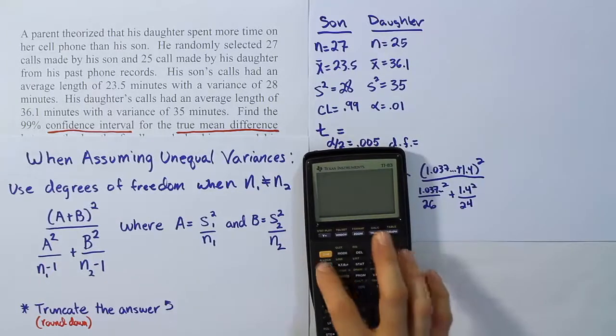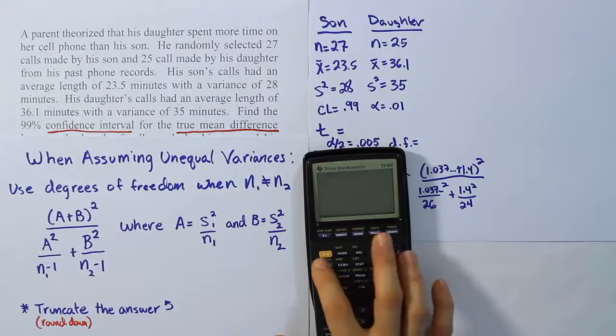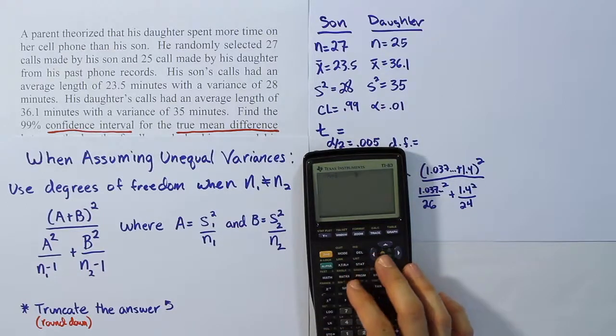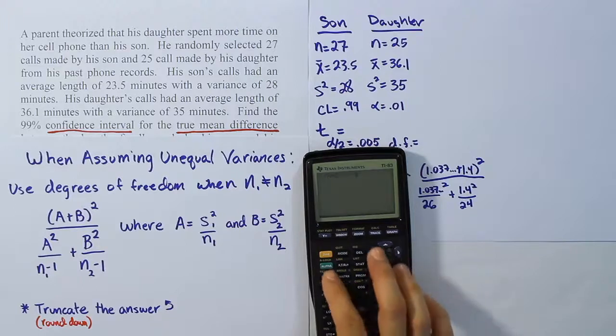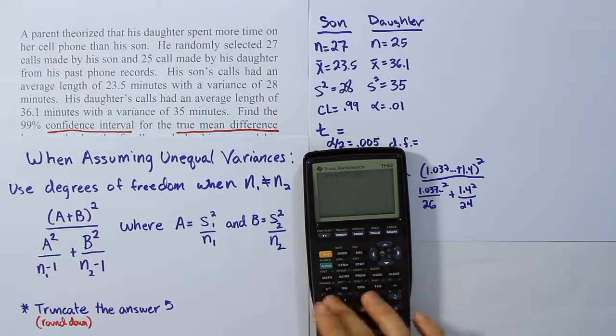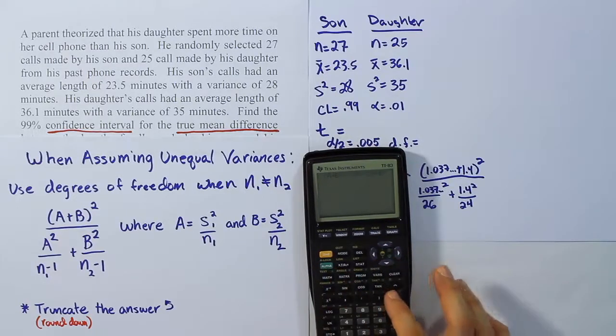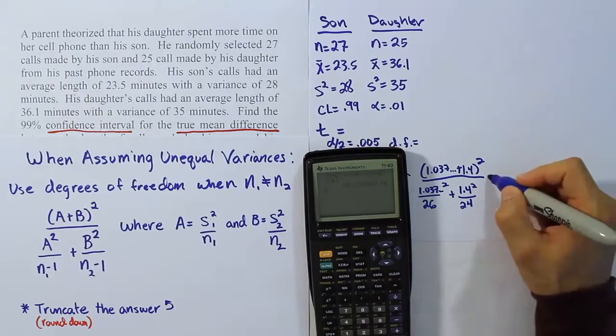So I have it stored in A and B, so I'm just going to put A plus B quantity squared. If you don't have it stored, just use the decimals, right? Make sure you put the entire denominator in parentheses so you don't make a mistake here. So again, you would type in 1.037 dot dot dot. I'm just going to do A squared divided by 26 plus B squared divided by 24. Close it up and hit enter. And when you're done, you get the answer 48.27, so on and so forth.